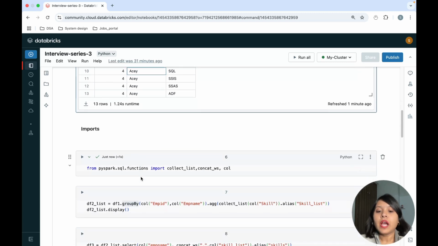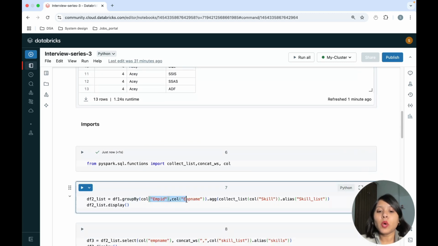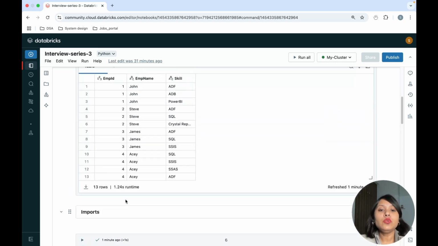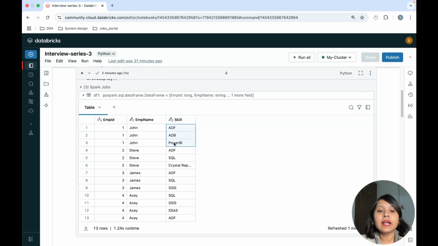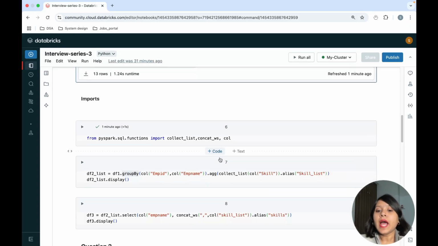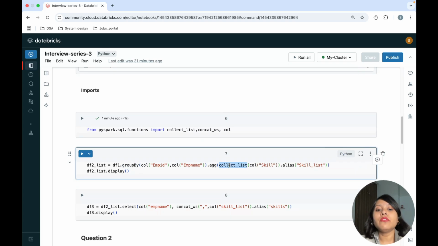So now I have my employee ID and employee name in my group by condition. Now what I need is to go ahead and collect these skills in a list format. So for that I will be using the collect_list function. This is an aggregated function. Okay, collect_list is an aggregated function.